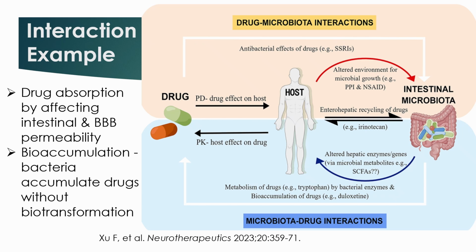Drugs can have direct antibacterial effects on intestinal microbiota, and we talked about this with the SSRIs, and it can also indirectly alter the environment for microbial growth by their pharmacodynamic effects on the host. In this example, it's going to be the proton pump inhibitors and NSAIDs. We know that the PPIs alter gastric acid production and pH, and NSAIDs change mucosal integrity.